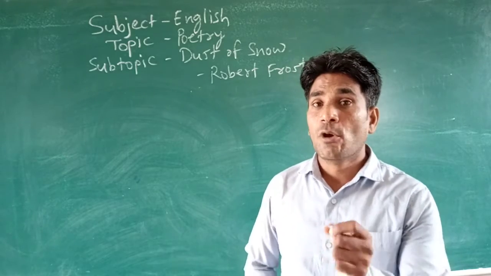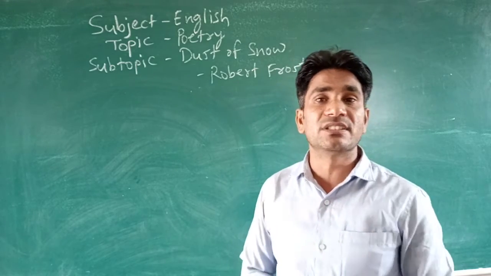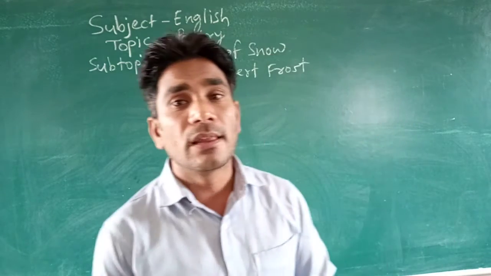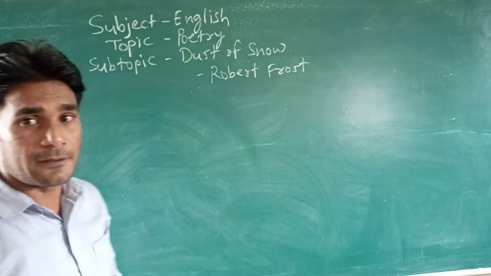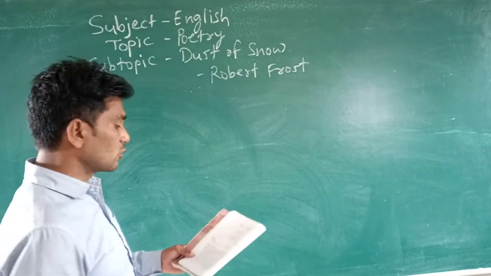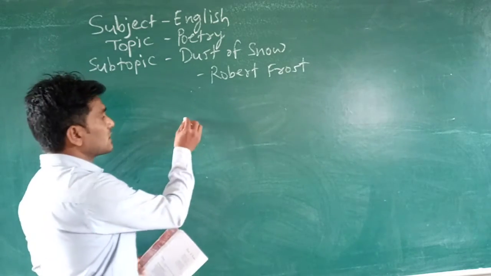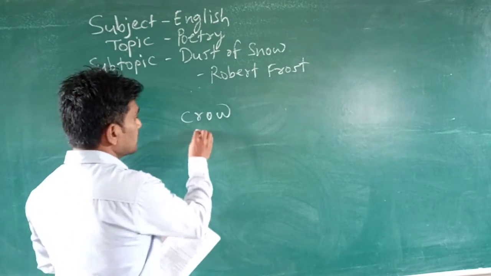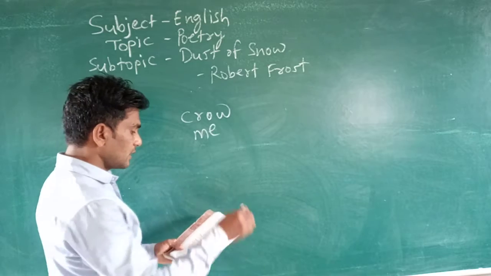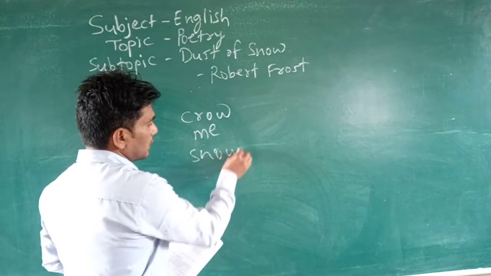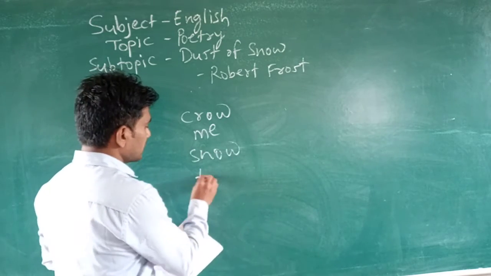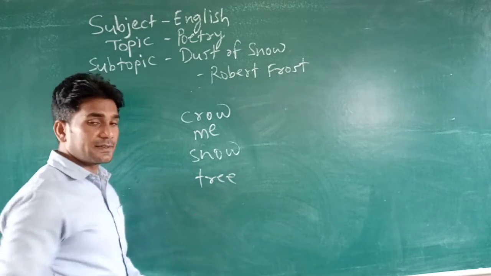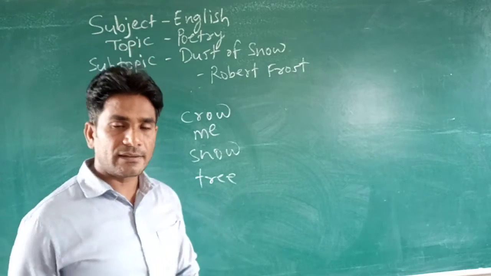So first of all, understand what rhyme scheme is used in the poem Dust of Snow. First of all, write down the last words of each line. So look there, in the first line, what is the last word? Crow. In the second one, me. In the third one, snow. In the fourth one, tree. Yes. And then the fifth one is in the second stanza. Okay, we will see that later on.